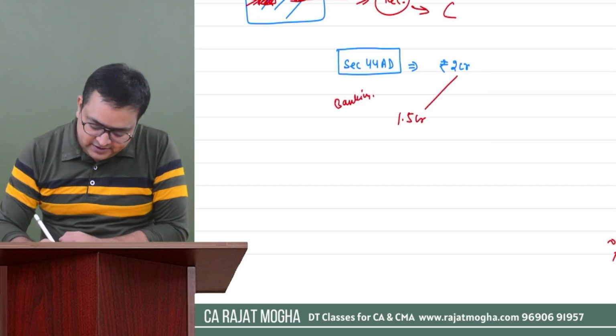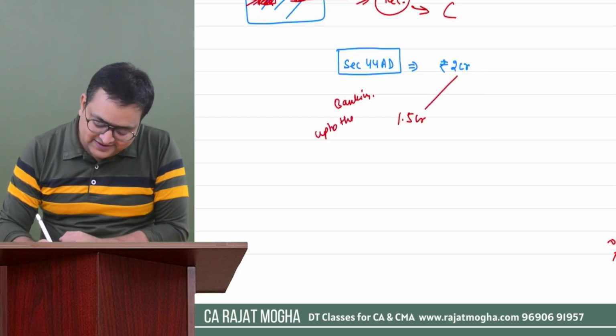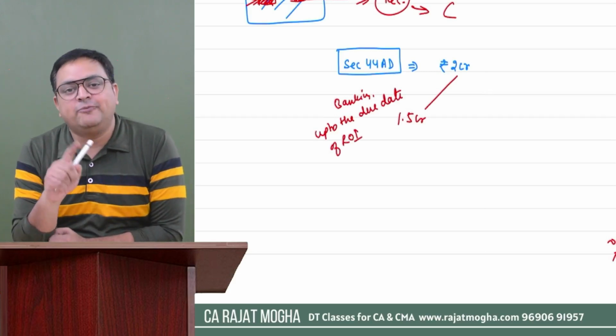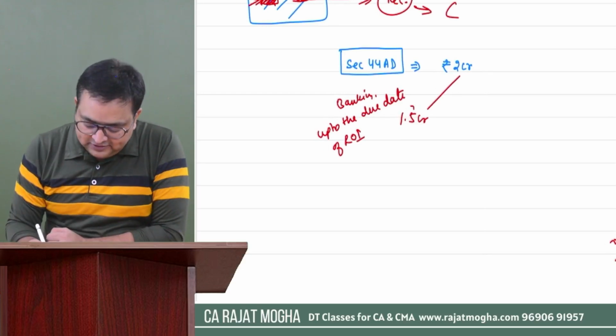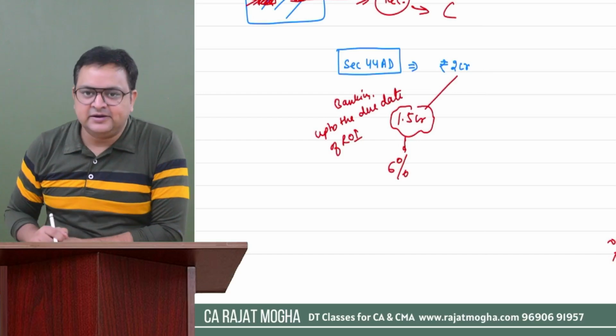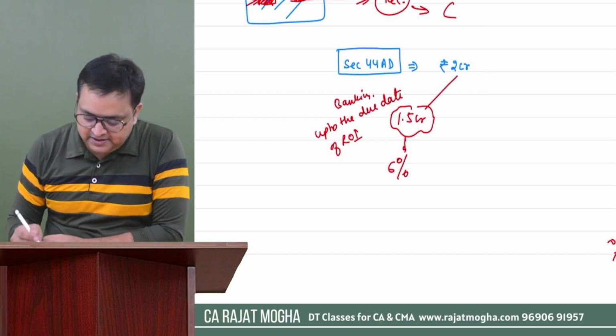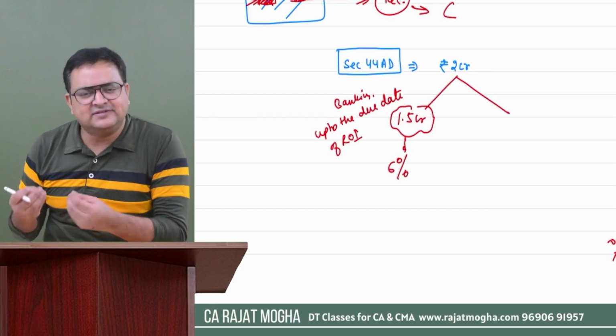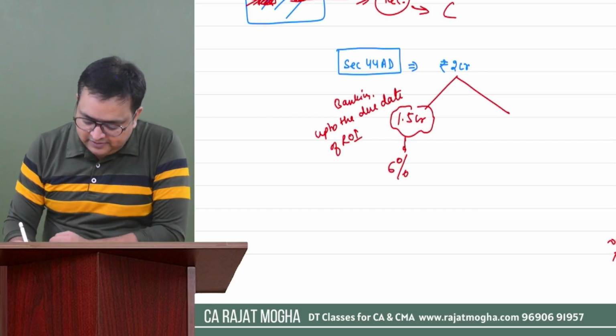This is important. Up to the due date of ROI. It should be banking mode also, and you should have received this amount up to the due date of ROI. Then on this turnover, we will presume a minimum of 6% as your presumptive income of PGBP. And on the remaining, you can easily calculate the balancing figure. So remaining would be 0.5 crore, or I can say 50 lakh.